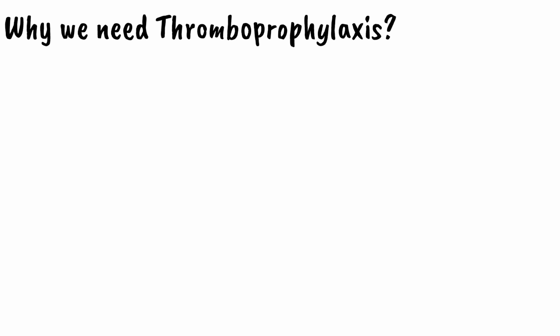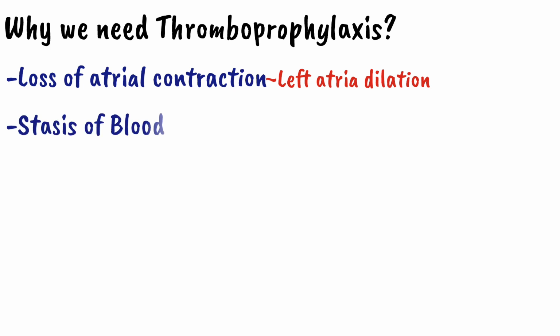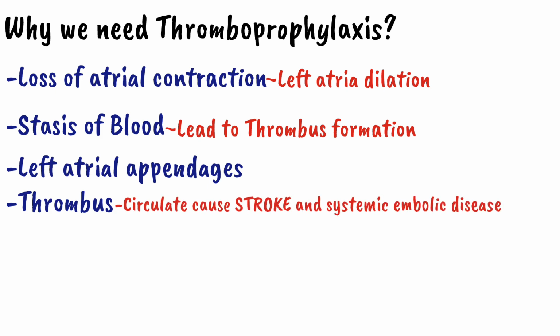We need a thromboprophylaxis because in atrial fibrillation there will be a loss of atrial contraction and the left atria will dilate, which will lead to stasis of blood, which can lead to a thrombus formation in the left atrial appendage. This thrombus which can be formed in the left atrial appendage can circulate into the systemic circulation and can lead to stroke or other systemic embolic diseases.